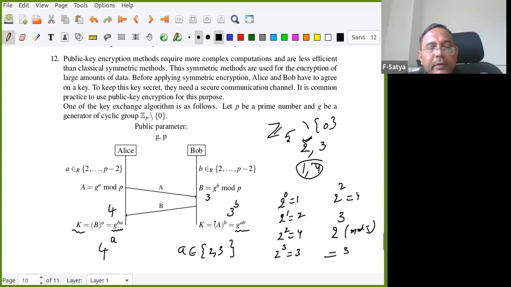So the key is exchanged. But in between, no one knows. Why does no one know? What is in the middle, people can know. They know. So the eavesdropper is intelligent. The eavesdropper knows G, P, and capital A also. The eavesdropper even knows G^B also, right? But from A, it is difficult to get small a.